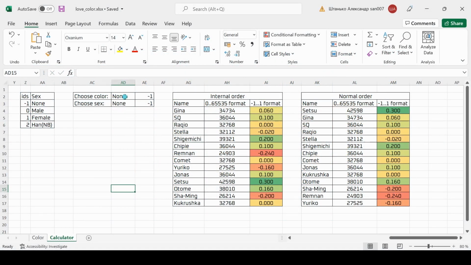I also made a calculator in Excel. It's not very good, but you can change color and sex and see what the starting numbers will be, to at least have a general idea. Look, we can make Rakio like us. Anyway, bye bye.